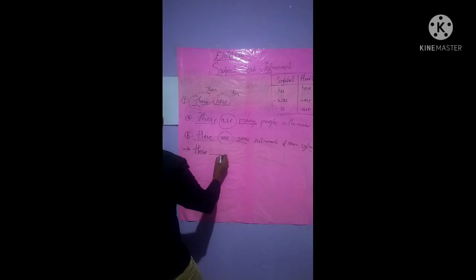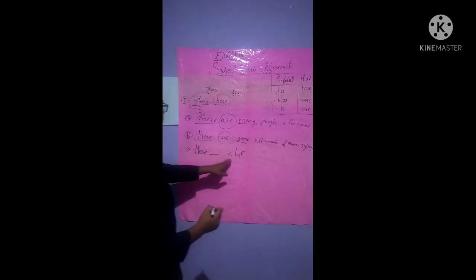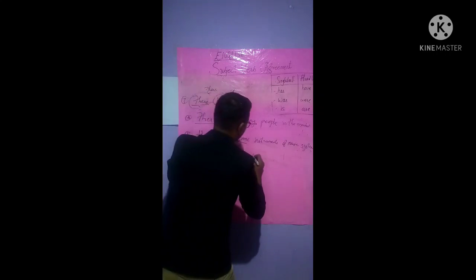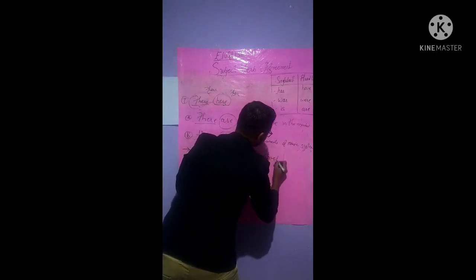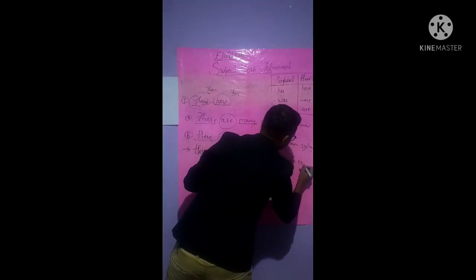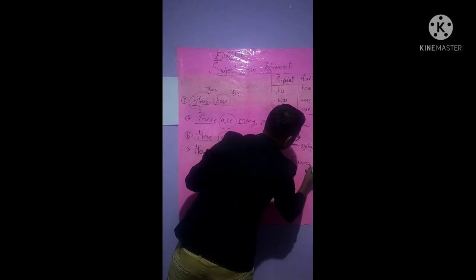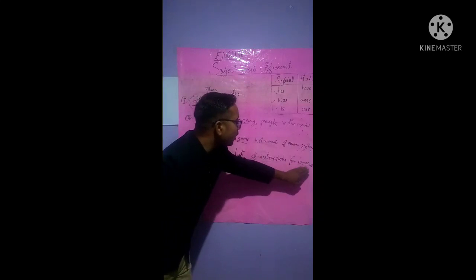Now you see another example. Here is a list of instructions for examination, isn't it?